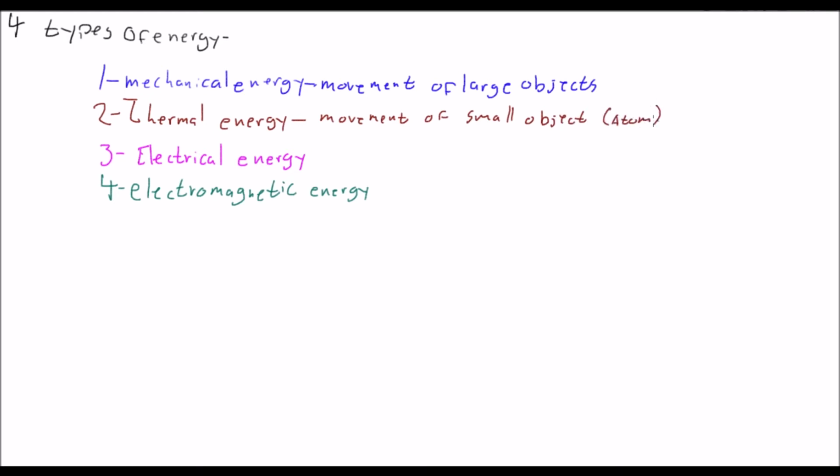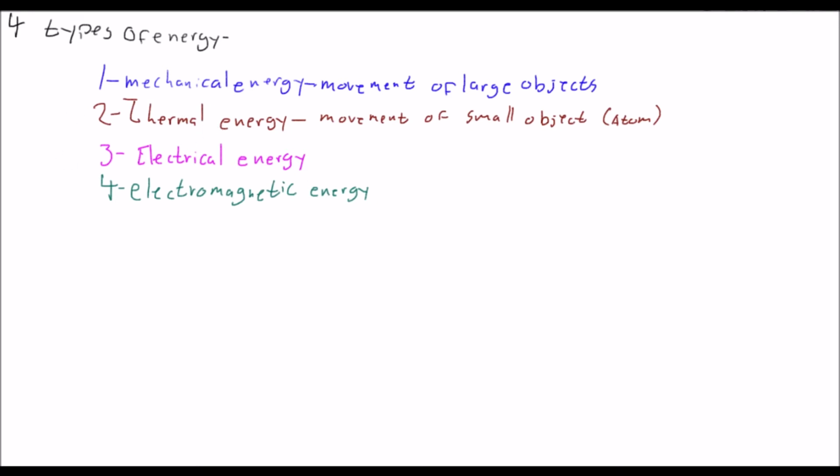The more movement something has, the warmer it tends to be, hence the word thermal. The more thermal energy an object has, the more its atoms are moving, and the more heat it has. Mechanical energy is one that we can see easily. Thermal energy is one that we can feel.